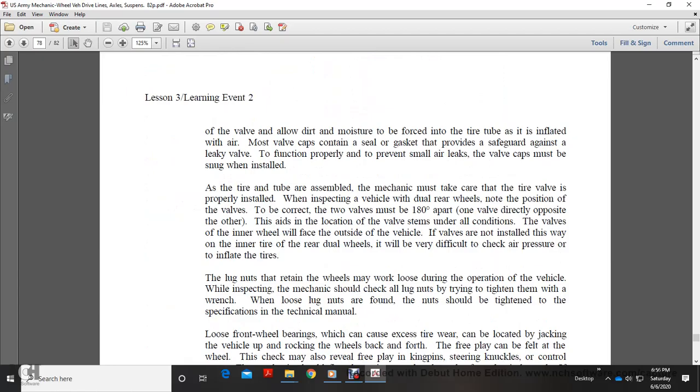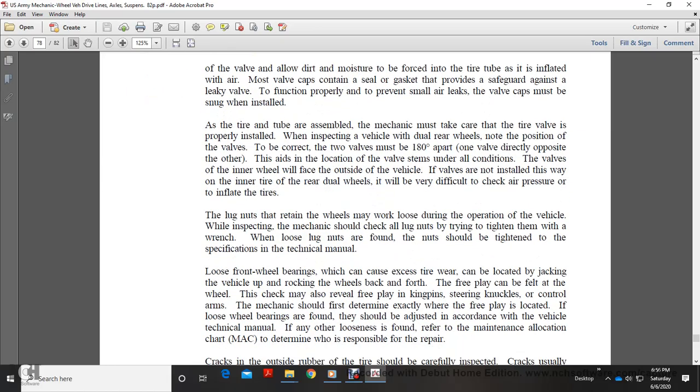Alright, the valve cap keeps dirt and moisture out of the valve, allowing the tire tube to stay inflated with air. Most valve caps contain a gasket provided as a safeguard against a leaky valve. To function properly and prevent small air leaks, the valve cap must be snug when installed. As the tire and tube are assembled, the mechanic must take care that the tire valve is properly installed.